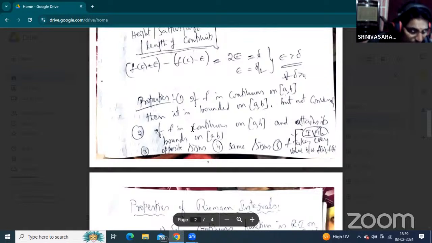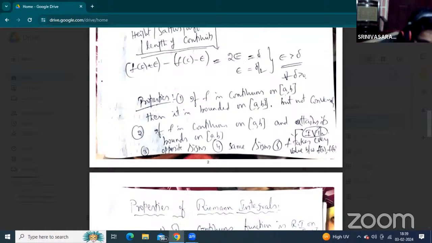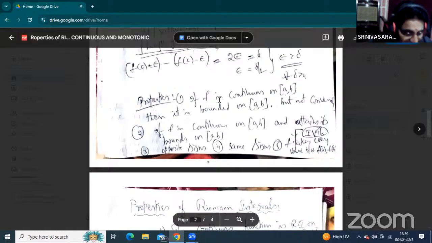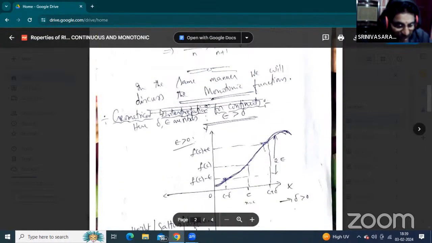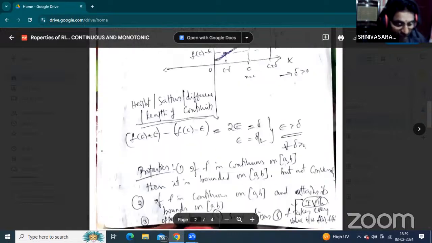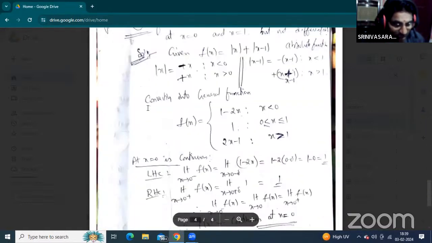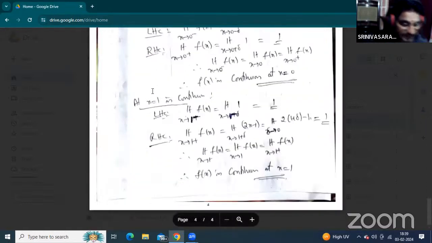Now, properties of continuous functions. If the given function is continuous on closed interval AB, then it is bounded on closed interval AB. Every continuous function must be bounded. That is also one of the important properties of continuous functions.